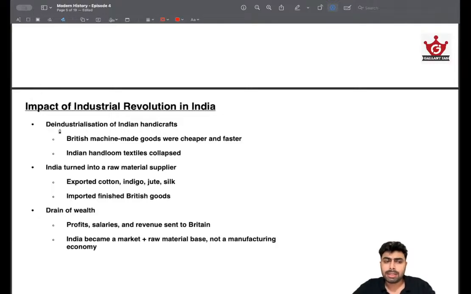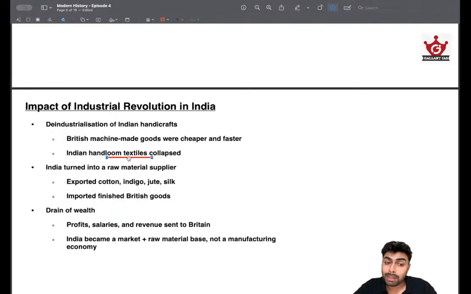First one is deindustrialization of Indian handicraft. British machine goods were cheaper and faster. Indian handloom textiles collapsed. Why? Because handlooms, though pricey and good products, didn't have the pace. The productivity was much less compared to machine-made goods. We could build yarns for the textile industry much quicker using machines, but the handlooms were much slower compared to that. So handloom textiles collapsed. Remember that.